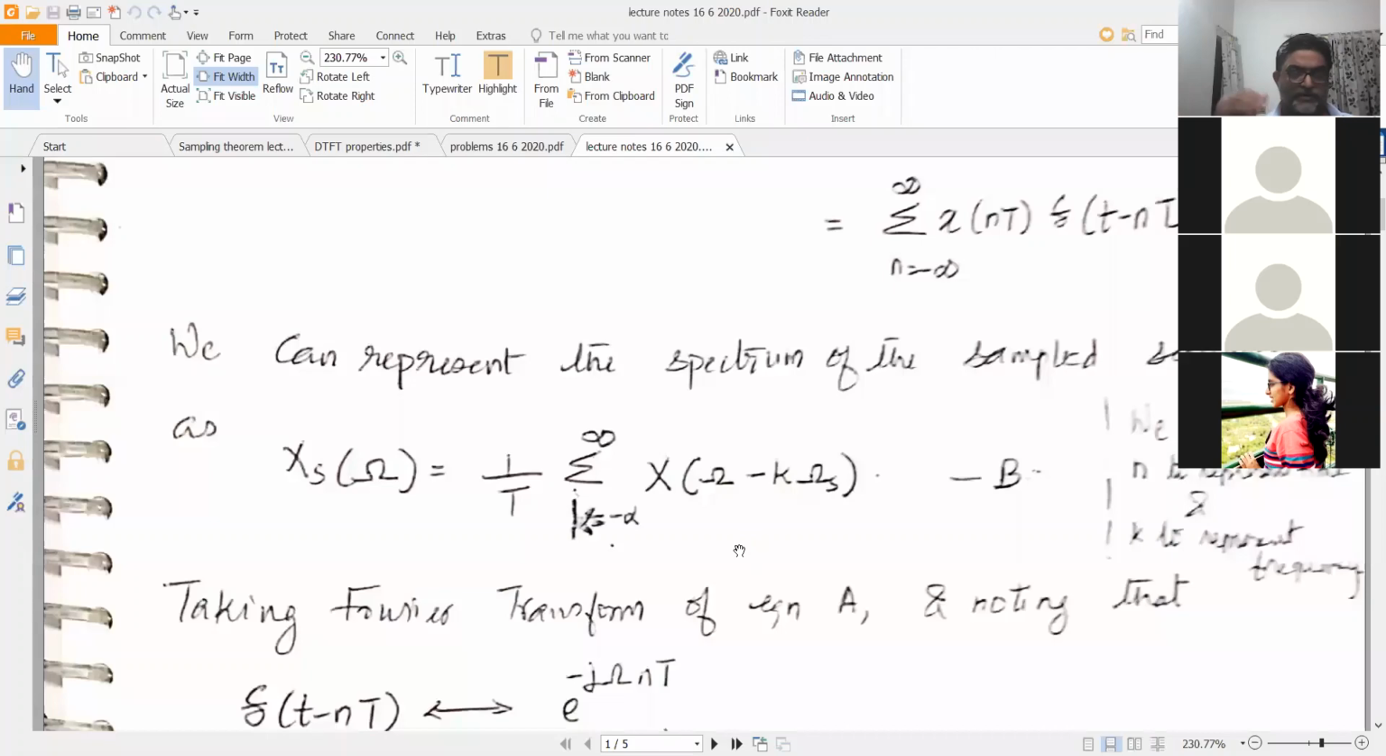It will not be very clearly evident after today's discussion, but once you move on to discrete Fourier series and then discrete Fourier transforms in the next semester, you will see why this representation is important. So n is for time domain and k is for the frequency domain. So you can have Xs of omega equal to 1 by T sigma over k X of omega minus k omega s, which we will put as equation B.